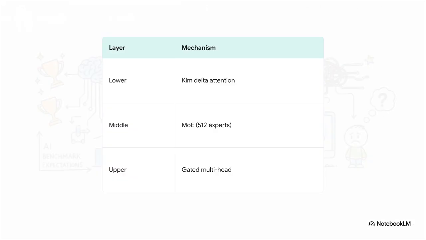Let's break down this brilliantly engineered hybrid architecture. Think of it like a highly organized corporate office. Down in the lower layers, you have Kimi Delta Attention. This is a linear complexity mechanism. So it basically acts like an incredibly efficient mailroom that scales perfectly with massive documents. It means it processes long contexts super cheaply. Then in the middle, you have your specialized departments. Mixture of expert blocks featuring 512 distinct experts plus 1 shared expert. But crucially, only 8 of them are active at any one time to save energy. Finally, up top, the upper layers use gated multi-head latent attention. Think of this as a ruthless executive team compressing the key value cache, keeping the memory footprint incredibly low at serving time. On paper, absolute masterpiece of efficiency.